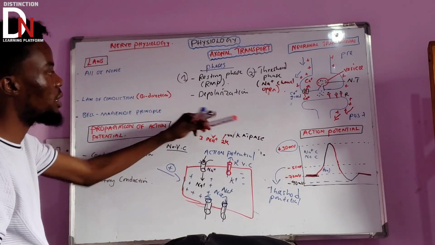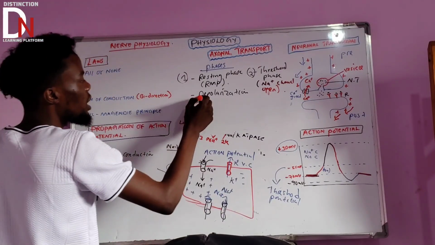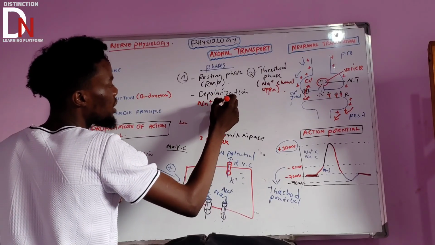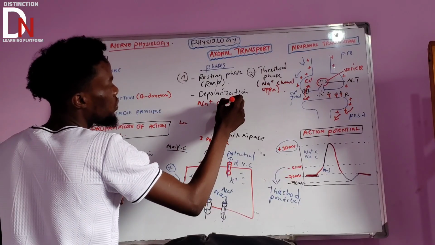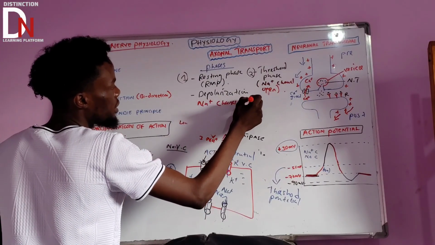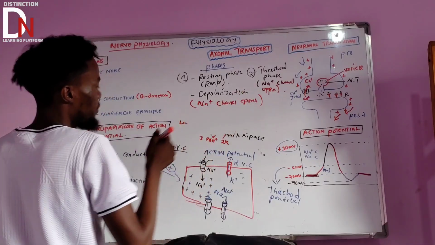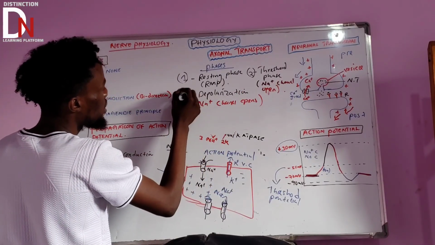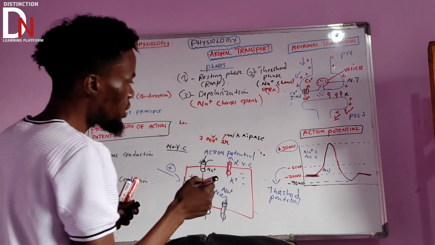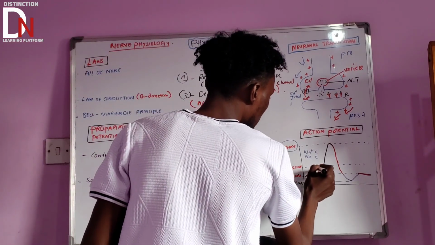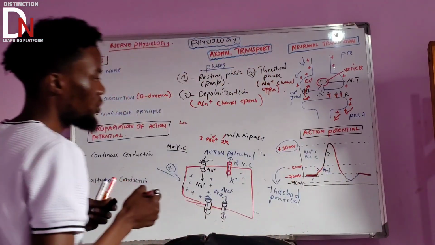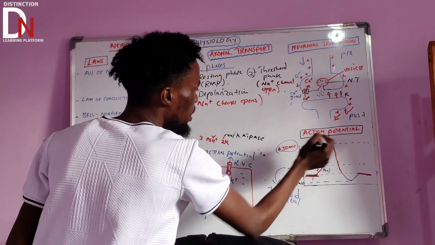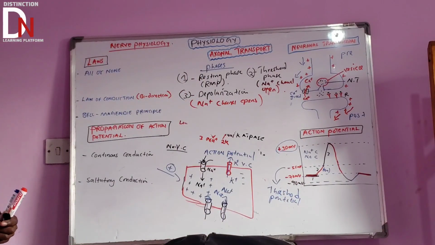Under the depolarization phase now, a lot of sodium channels are going to open. Okay, sodium gated channels open. So a lot of them here. Then what's the next phase? So this is number 3. This is the first phase, second one, and this is the third one. You need to understand. So number 3 is what we call depolarization, starting from the threshold up to the peak. That's what we call the depolarization phase.